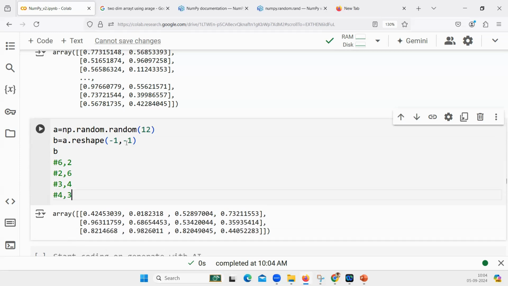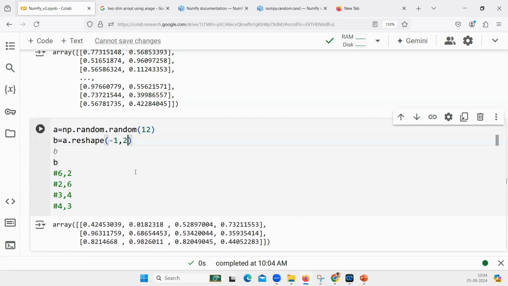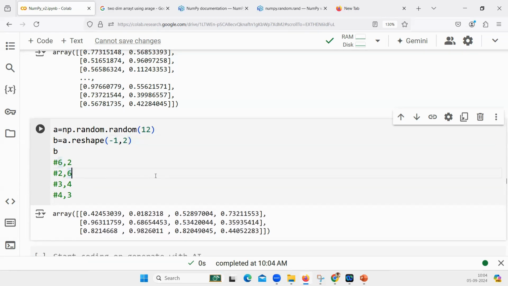Because you haven't mentioned rows, if you have done it this way, what is the output that you will get? Let me call this option 1. This is option 2. This is option 3, where Python has to decide internally. And this is option 4, where Python has to decide internally. Now tell me, if you give it this way, which one will be taken? Option 1, because 2 is given, 6 will be automatically calculated.